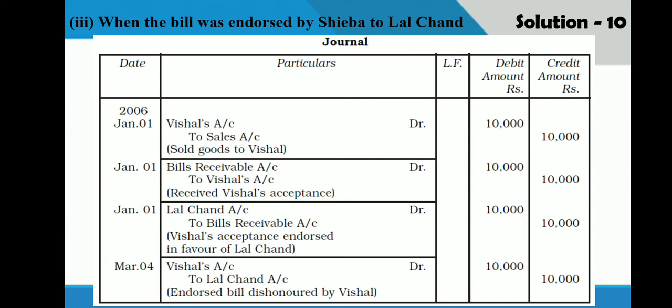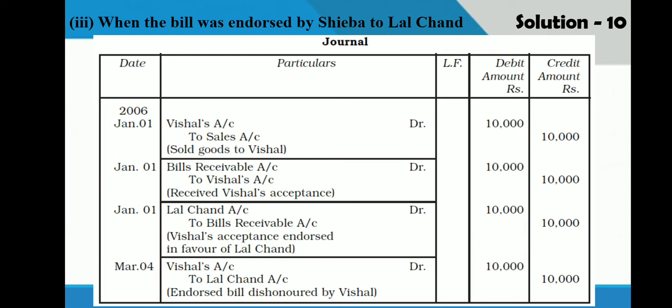Now, on maturity date, Vishal could not make payment. That means Vishal has not made payment to our creditor Lalchand. So again we have to pay to Lalchand. So our liability towards Lalchand would be restored and liability of Vishal would be also restored. So again Vishal will be debited, which was credited in entry number 2. So Vishal account debit to Lalchand.